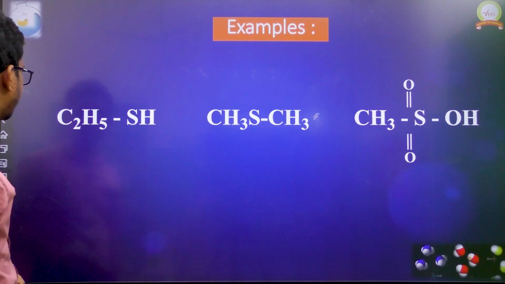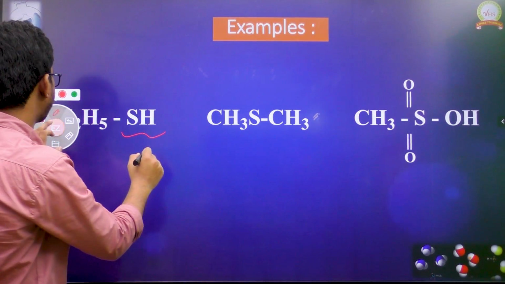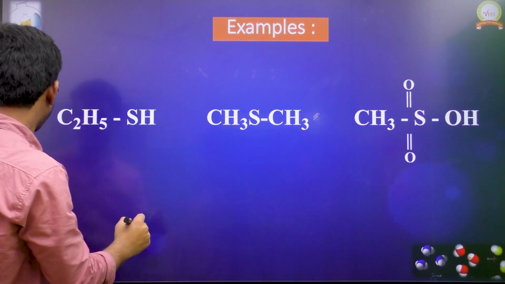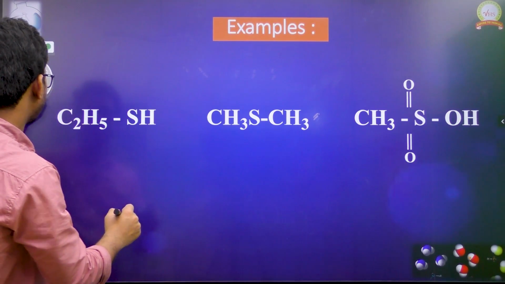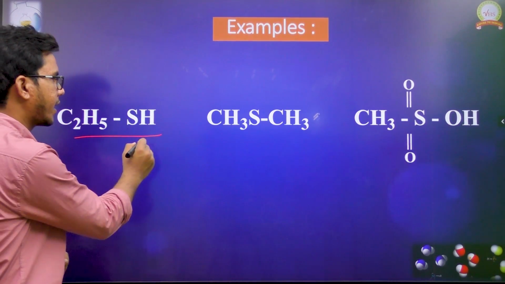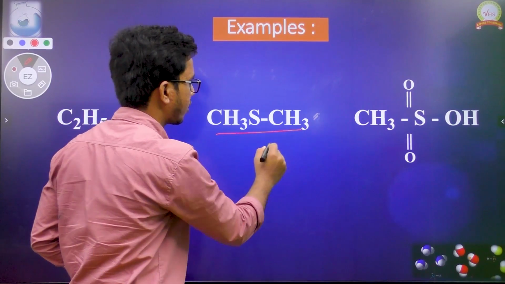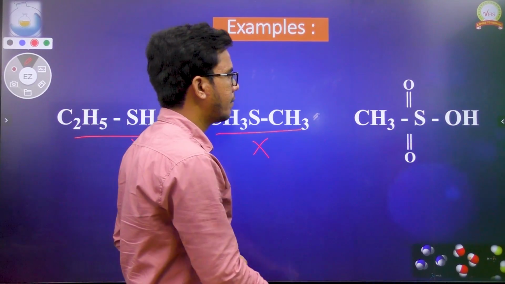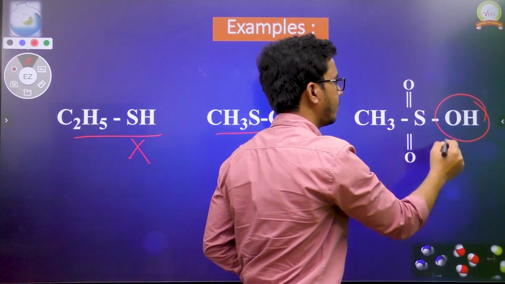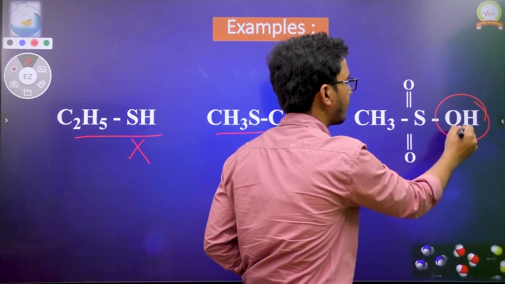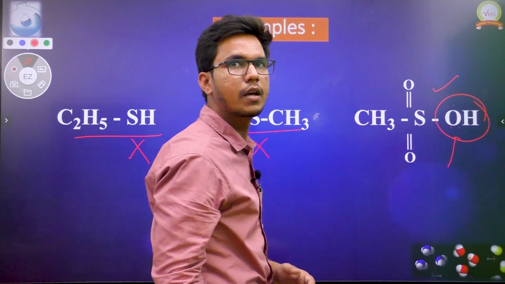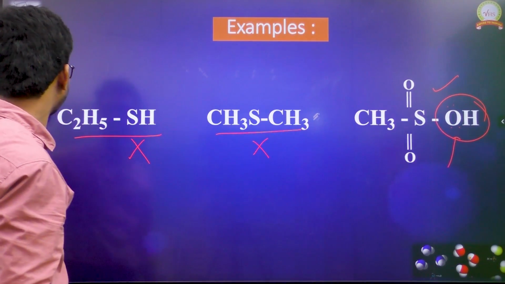Next, let us see these examples. It is also similar to the previous examples. We can't see any electronegative atoms here, so it can't form hydrogen bonding. Here also no electronegative atom, it won't form the bonding. But here it can form the bonding because hydrogen is directly connected to a more electronegative atom, and it has two lone pairs over there. It can readily form hydrogen bonding.